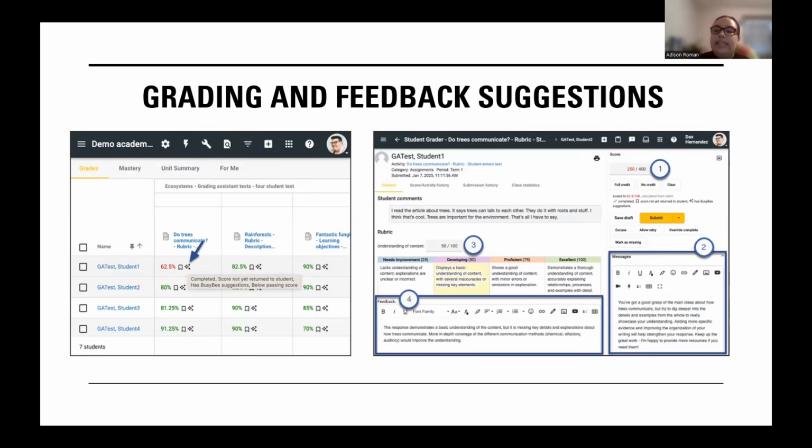BusyBee Grading Assistant is available to make the grading process faster for teachers while still providing students with meaningful and constructive feedback. Based on optional rubrics provided by teachers or the assignment instructions, BusyBee provides suggested scores and feedback for students explaining the score and providing constructive comments on how to improve for future assignments. Teachers can then review and adjust both the scores and feedback before approving and submitting these to students. This BusyBee tool will save teachers hours on grading assignments and giving feedback.